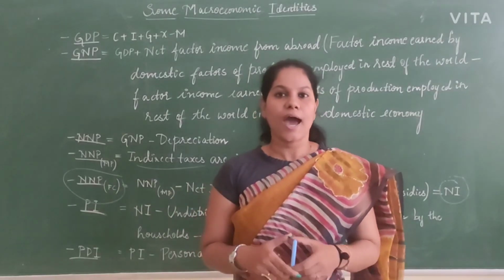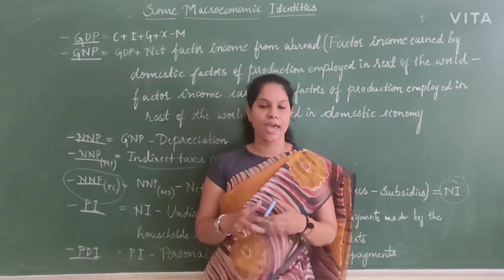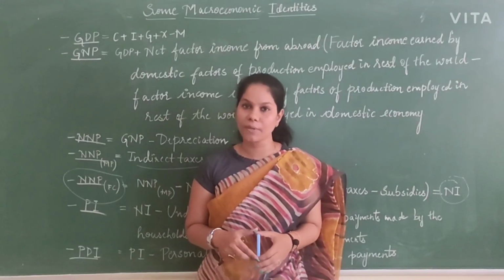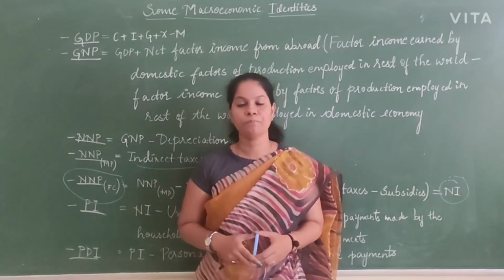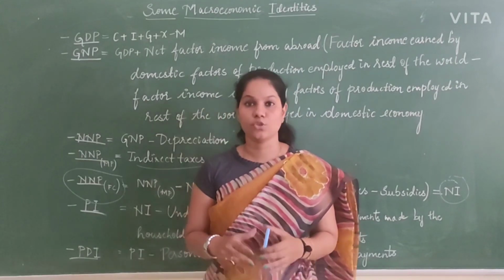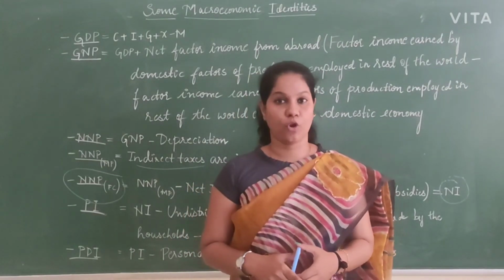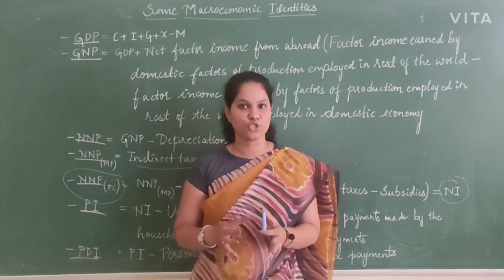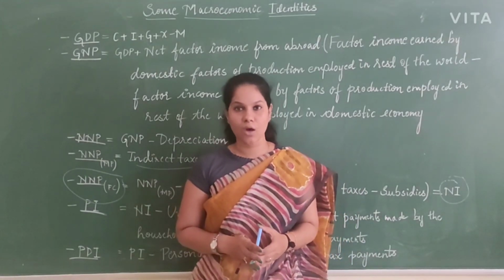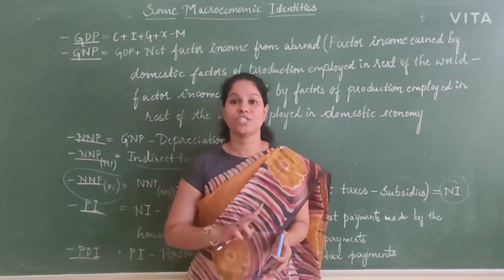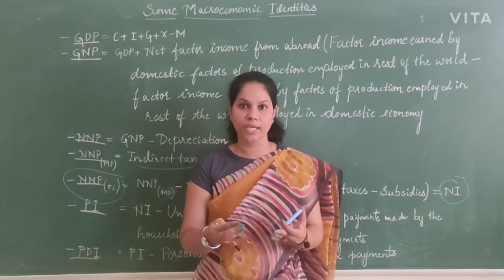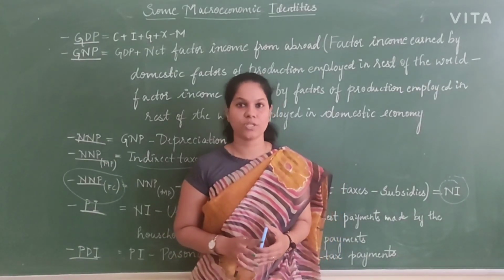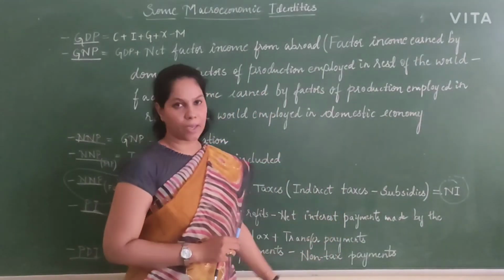For example, I am a patient, I am sick, I have polio or something like this. For this, the government is going to pay me some kind of allocation of income, financial help. So pension, any kind of provident fund, any kind of transfer payments like financial help which is given by a government or any private sector, which is only one-sided. I am not working, but still I am getting income. That one-sided payment transaction will be called transfer payments.